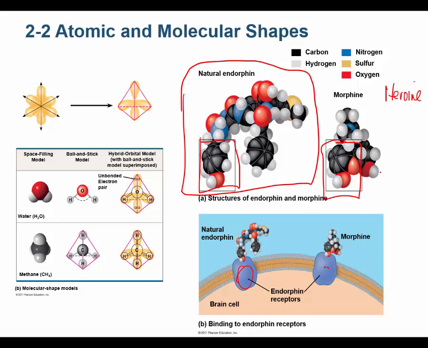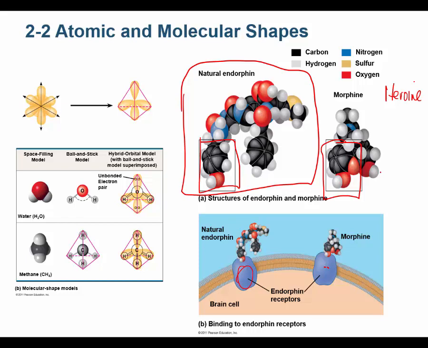And by the way, heroin crosses the blood-brain barrier more readily than does morphine, which is probably, I'm speculating, one of the reasons why heroin is so addictive. It just crosses the blood-brain barrier so rapidly. Whereas when you get morphine by IV, you want to be careful because you can become addicted to it, but it doesn't cross the blood-brain barrier as rapidly. So you can see shape is everything here.